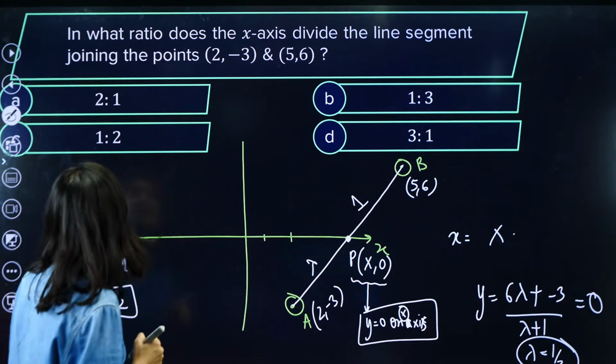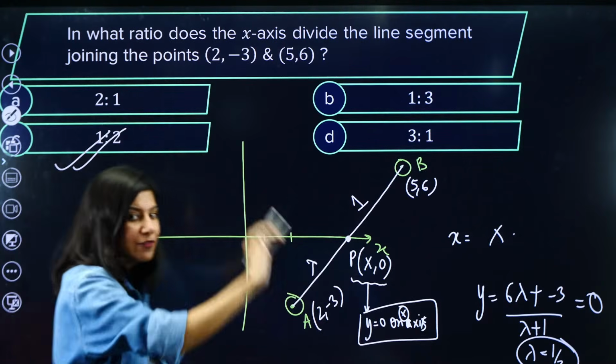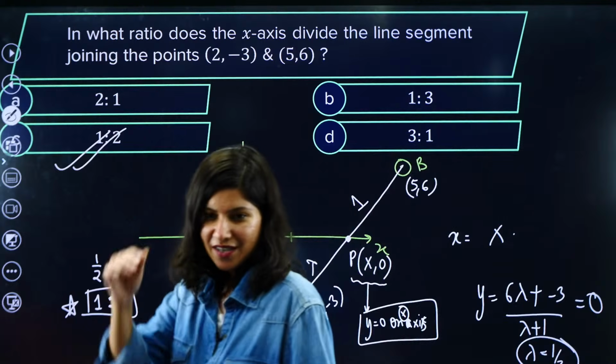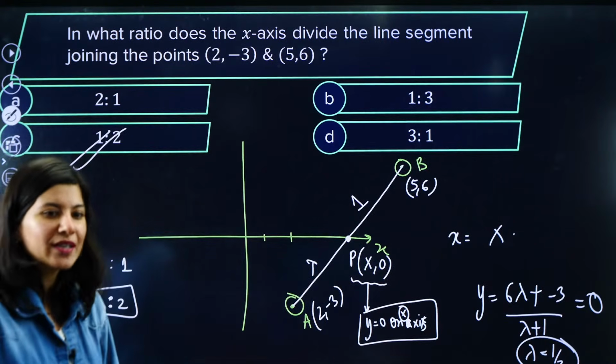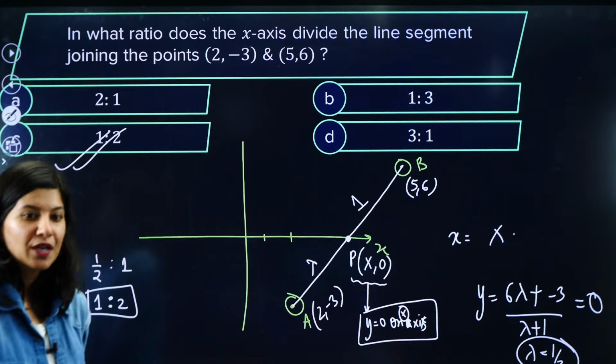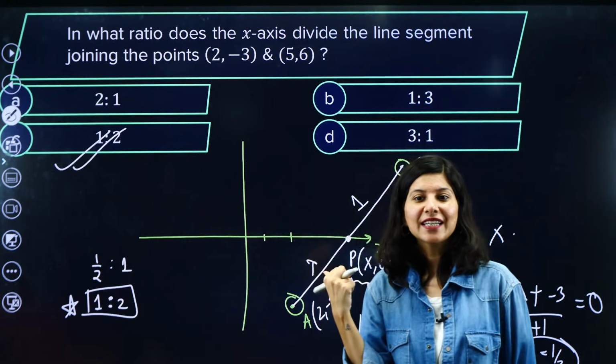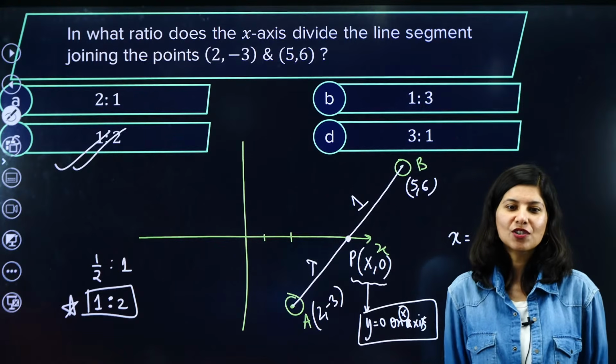1 ratio 2. Answer is 1 by 2. So Vijshri, from the beginning only, is saying 1:2, 1:2, 1:2. So this question had actually two takeaways. What are the takeaways from this question? Just let me know in the chat box.